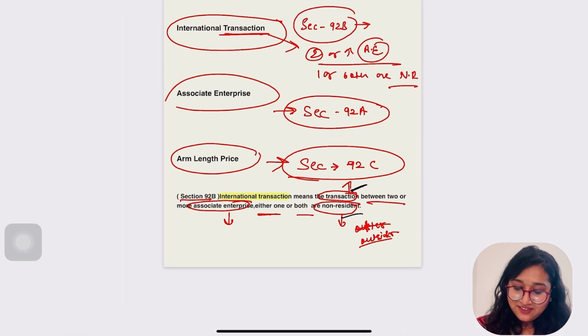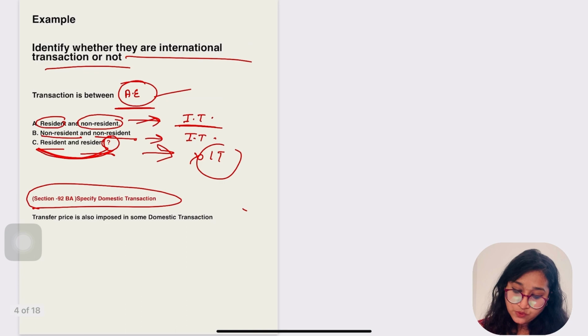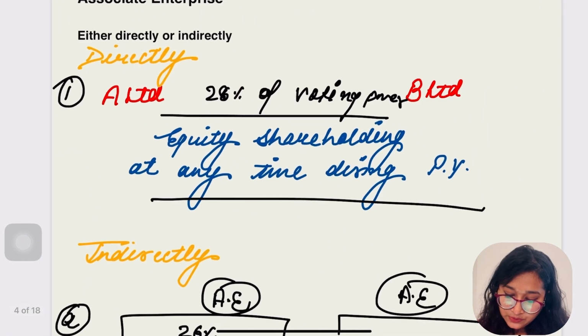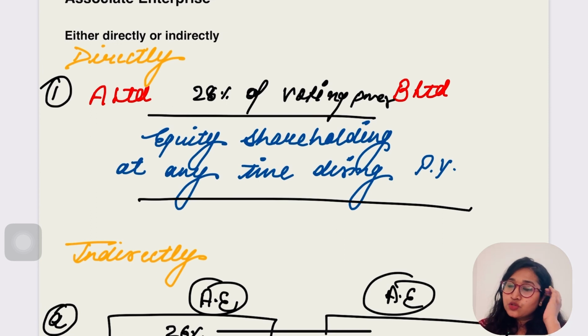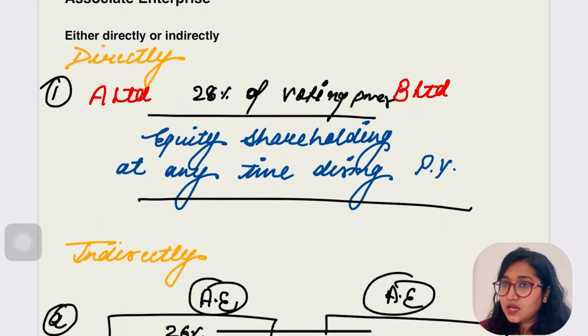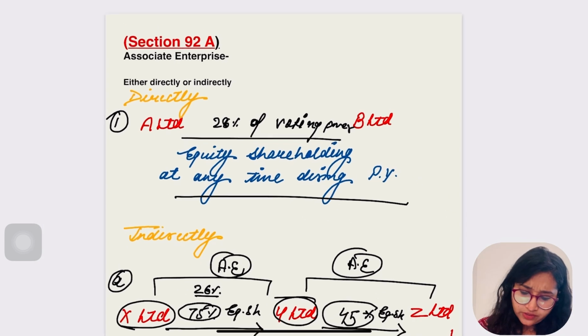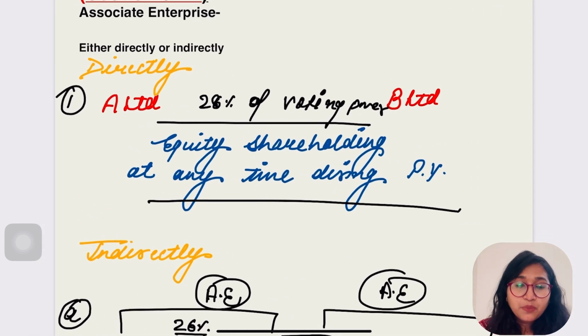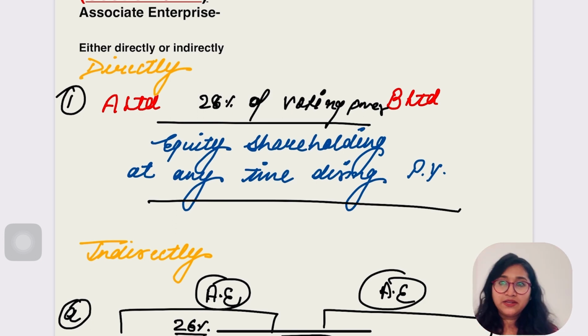Now here comes the topic, associate enterprise. Let's go for associate enterprise. There are a few conditions which are to be satisfied. If any of them are satisfied, then the relationship between those parties would be termed as associate enterprise. Number one, I'm giving the example of direct shareholding. If one enterprise is holding 26% or more of voting power of equity shareholding at any time during the previous year of another company, then this would be associate enterprise.